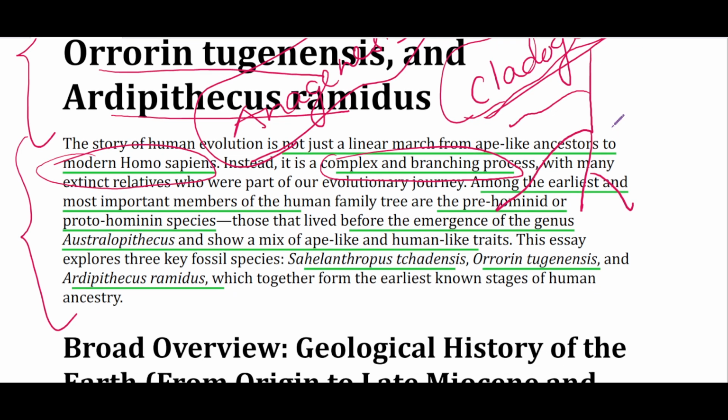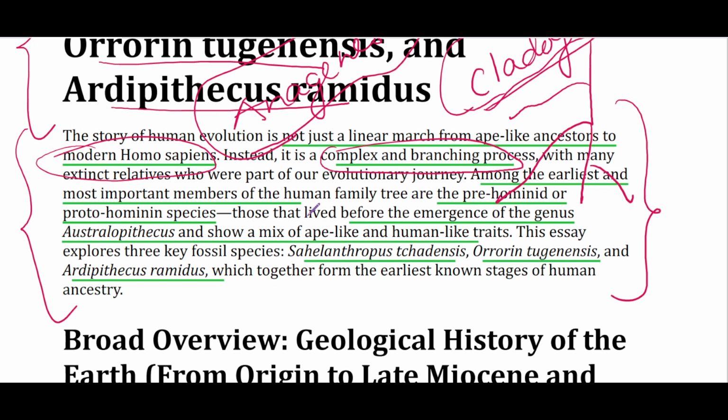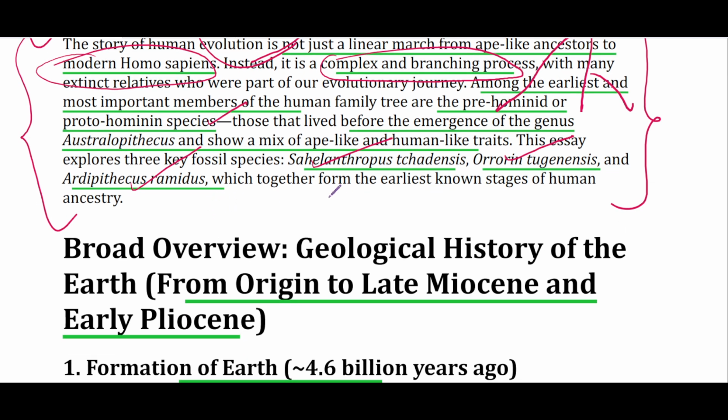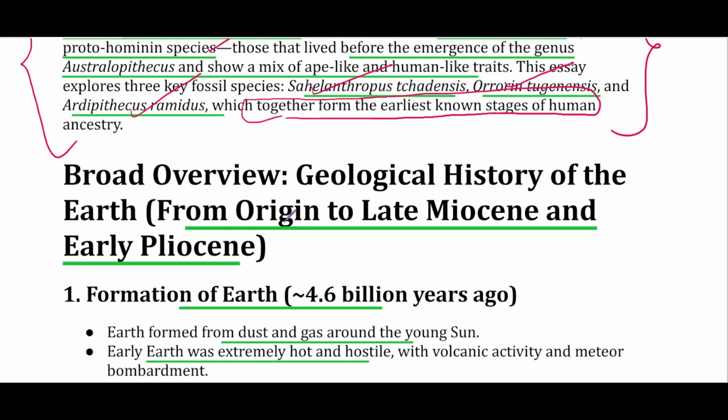This journey has been shared by many extinct relatives. A few such relatives are pre-hominid or proto-hominid species such as Sahelanthropus tchadensis, Orrorin tugenensis, and Ardipithecus ramidus. All these extinct species together form the earliest known stages of human ancestry.